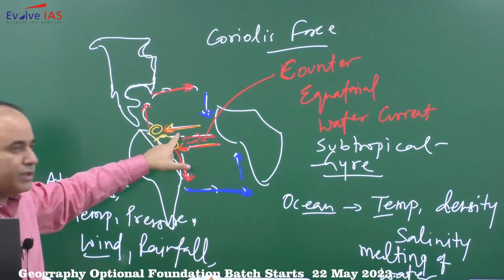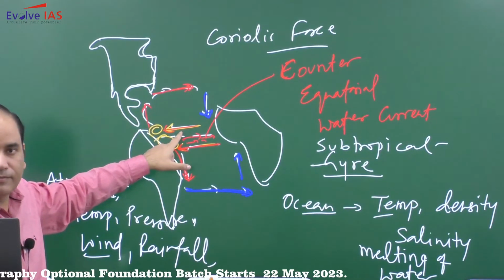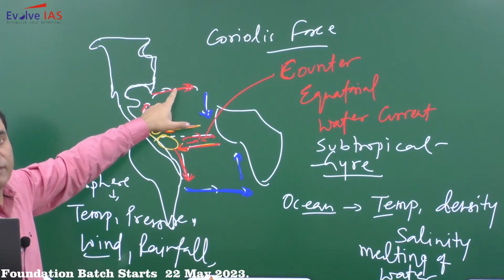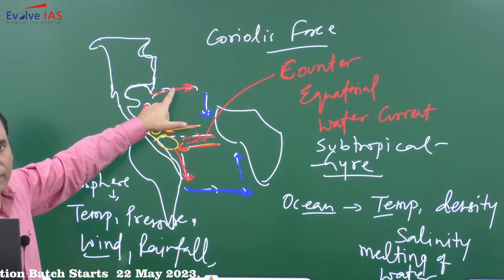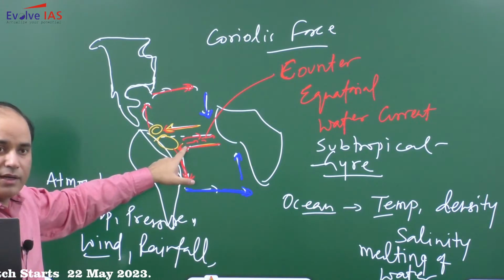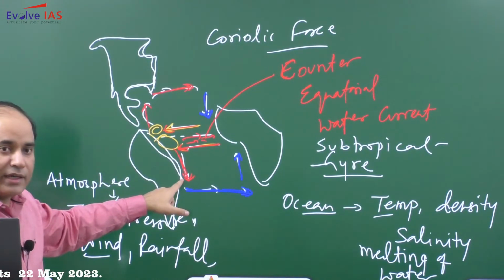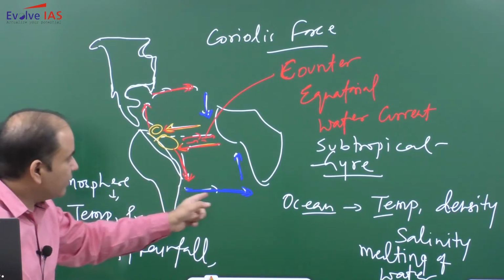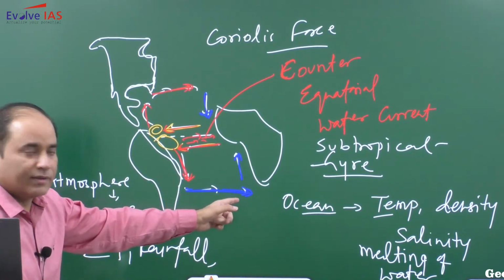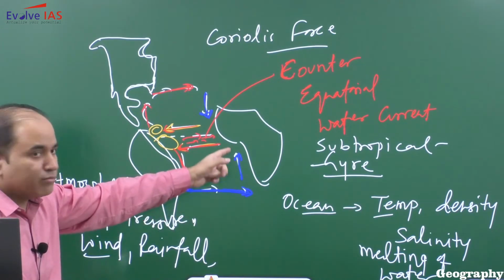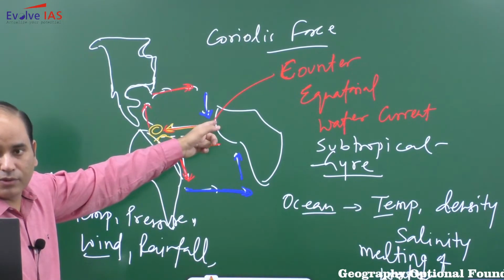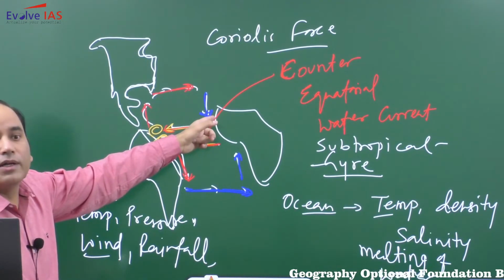In the Atlantic Ocean, North Equatorial, Gulf Stream, North Atlantic Drift. These three will be warm ocean currents. South Equatorial, Brazilian current. So these two will be warm currents. West Wind Drift, then you will have the Benguela current, and here you will have the Canaries current. So these three will be cold currents.